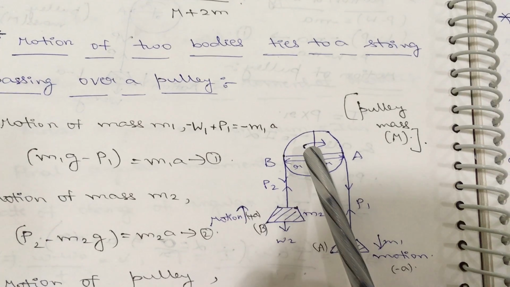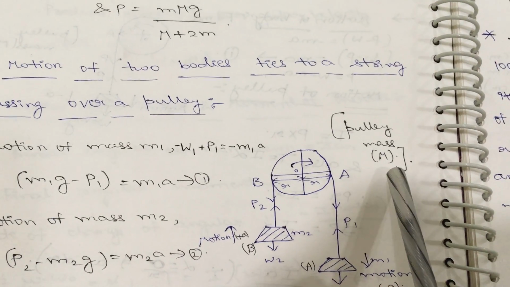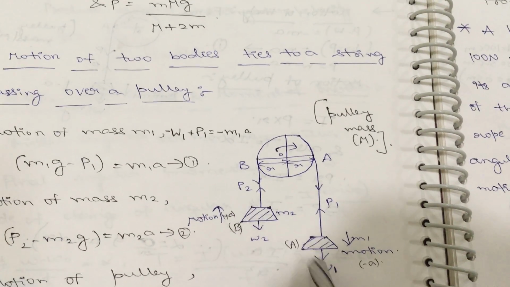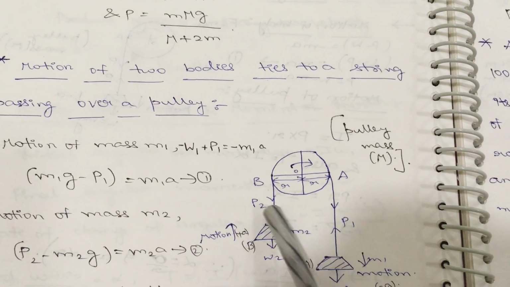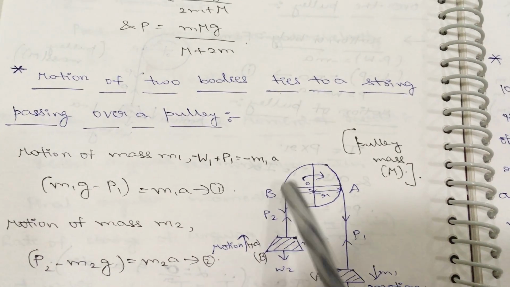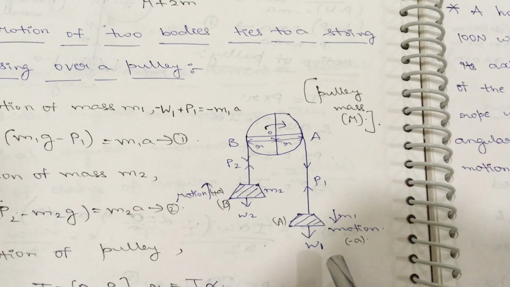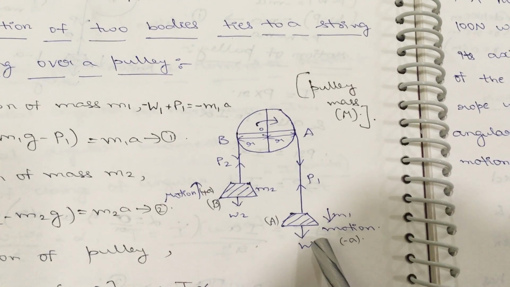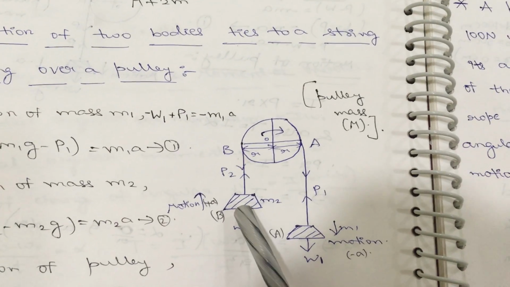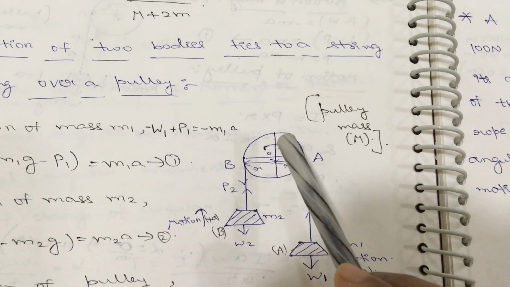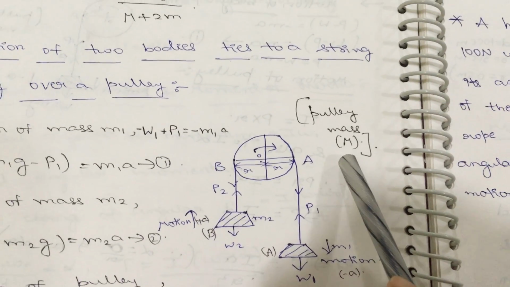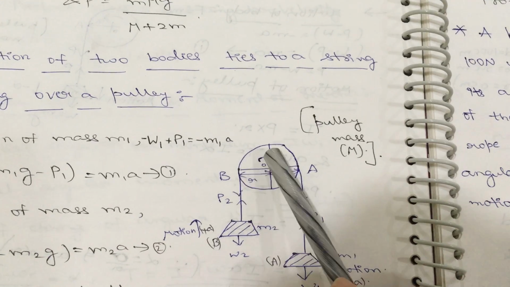Now, motion of the two bodies tied to a string passing over a pulley. Here one pulley is there which is of mass capital M, and two bodies are there which are tied to a string passing over the pulley. So let us consider the first body mass as m1, the second body mass as m2, and the pulley mass as capital M, and that pulley is rotating in the clockwise direction.